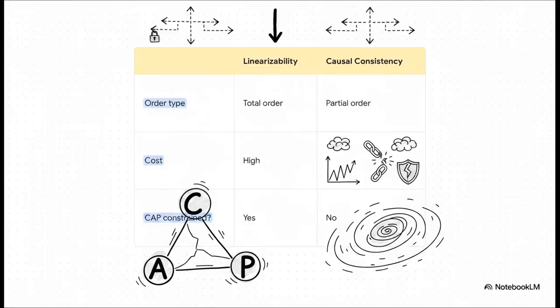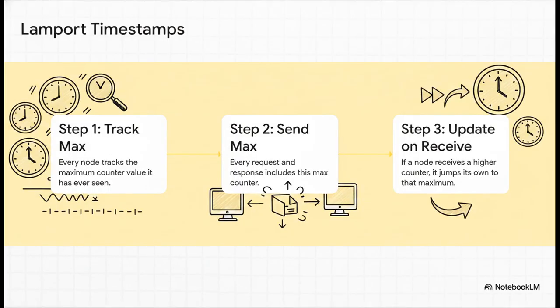So how on earth do systems keep track of this causal order? Well, they use this wonderfully clever and elegant algorithm called Lamport timestamps. It's basically a three-step dance.